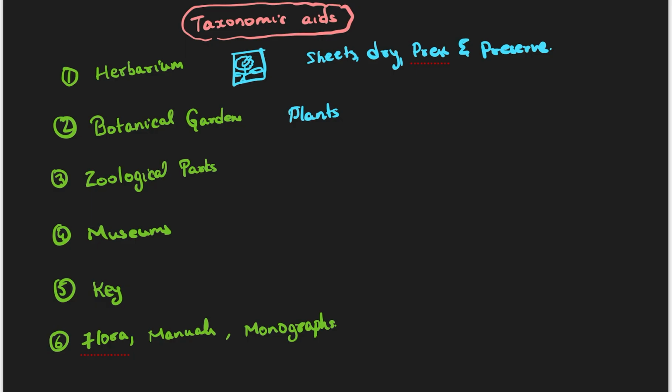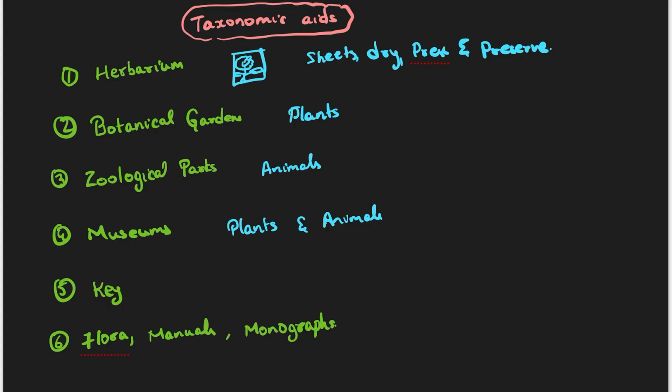And then we have zoological parks where we keep animals, in the same way. And then you have a museum where we have plants and animals both. Animals are kept by stuffing them. After they are dead, we stuff them with cotton and use certain chemicals to preserve them. And insects are kept in insect boxes by collecting, killing and pinning them. So this is how we store them in the museum.